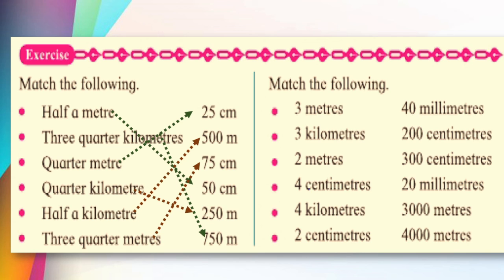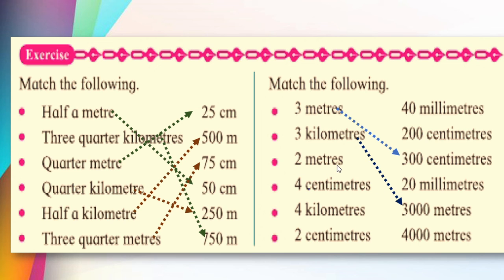So 3 meters is equal to 3 into 100, that is 300 centimeters. Now here 3 kilometers, kilo again 1000. So 1 kilometer is equal to 1000 meters. So 3 kilometers is equal to 3 into 1000, right? That is nothing but 3000 meters.